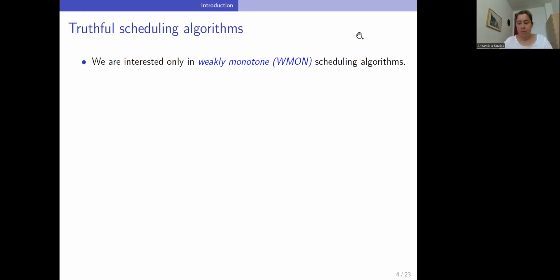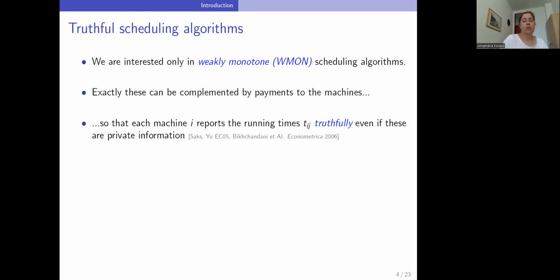Because exactly these are the ones that can be complemented by payments to the machines so that then the owner of a machine, who is also called a player or an agent, is motivated to report the running times on his machine truthfully to the scheduling algorithm. And then our weakly monotone algorithm, together with the basically unique truthful payment function, is called the truthful scheduling mechanism.